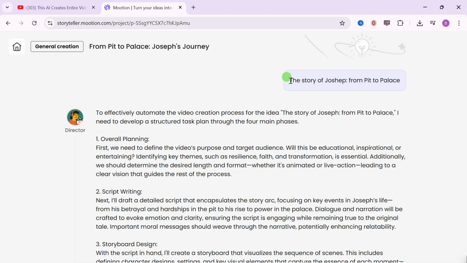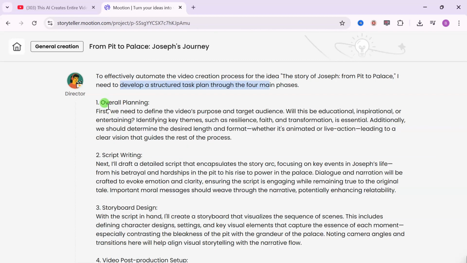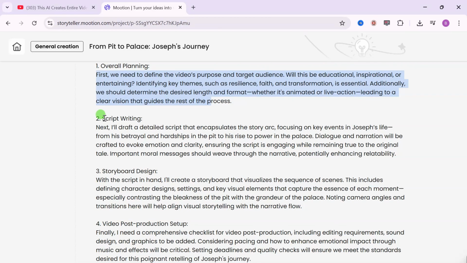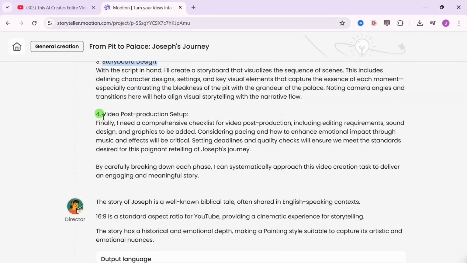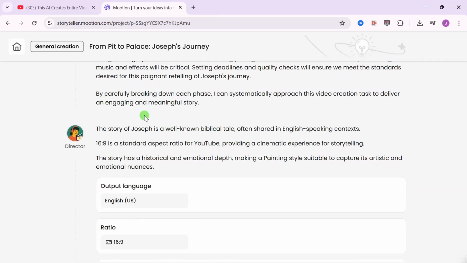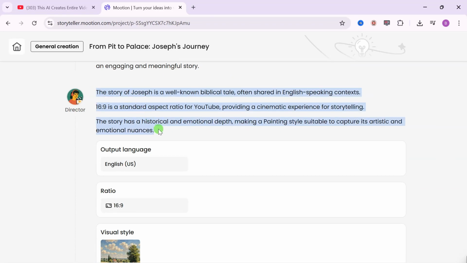Immediately you send your story title, this AI director is going to develop a structured task pattern to follow for the creation of your video. First, it's going to give you an overall planning, that is going to plan your video, and after that it's going to start writing the script for the video. After that, the third process is the storyboard design. Then the fourth process is the video post-production setup for your video. Then after that, it's going to analyze the story topics.